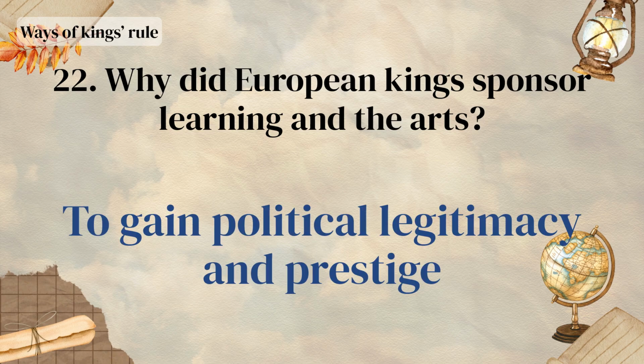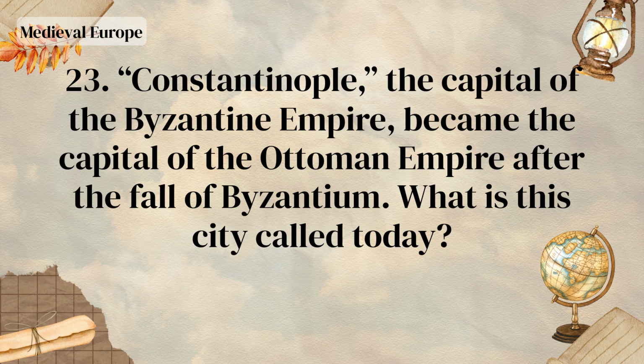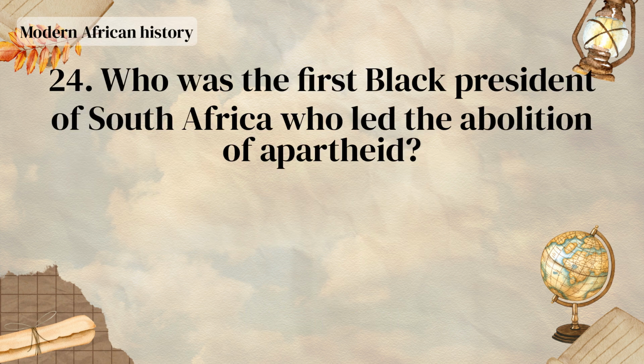To gain political legitimacy and prestige. Constantinople, the capital of the Byzantine Empire, became the capital of the Ottoman Empire after the fall of Byzantium. What is this city called today? Istanbul. Who was the first black president of South Africa who led the abolition of apartheid?